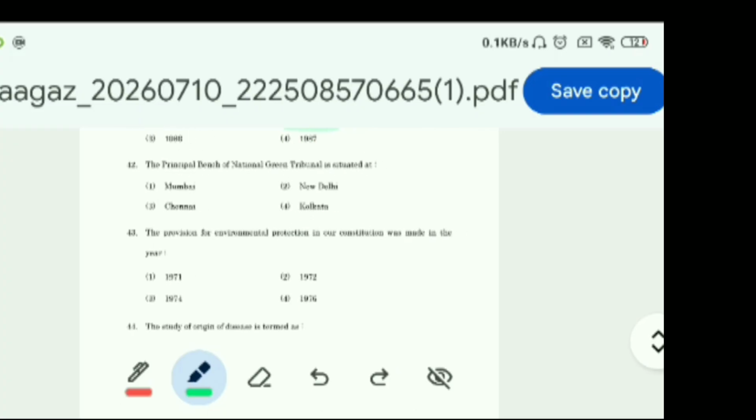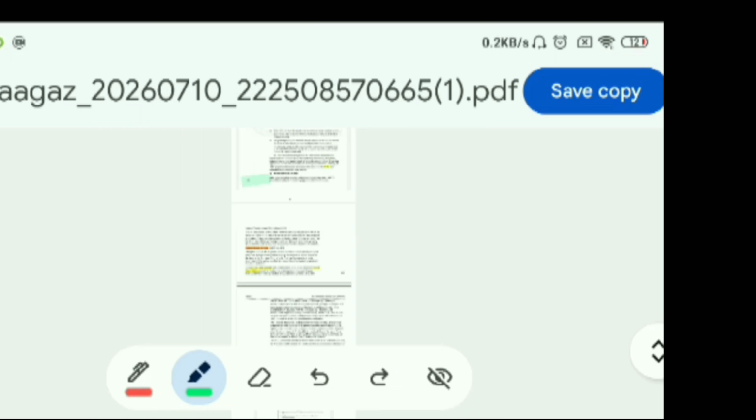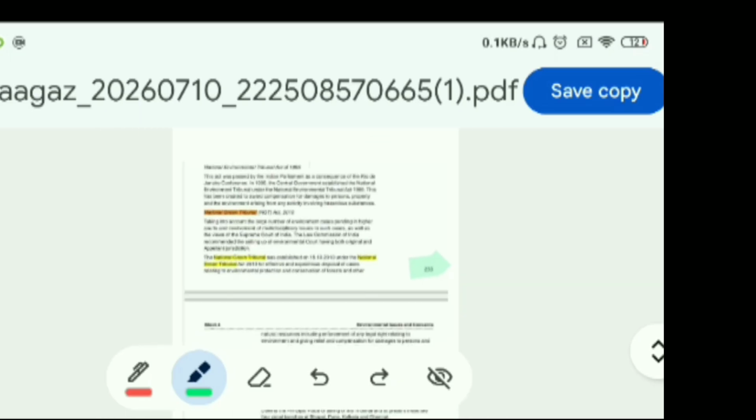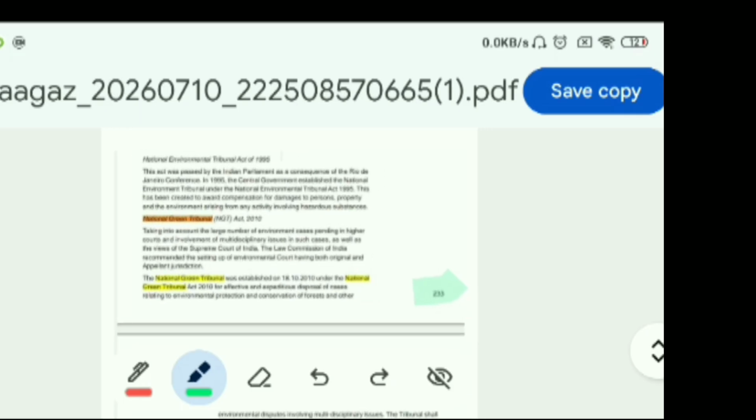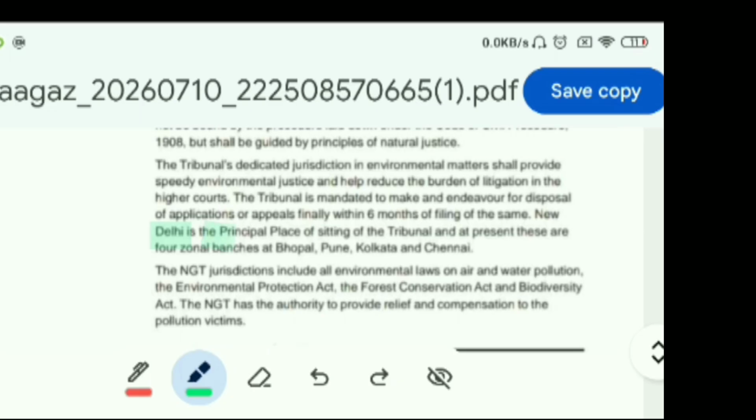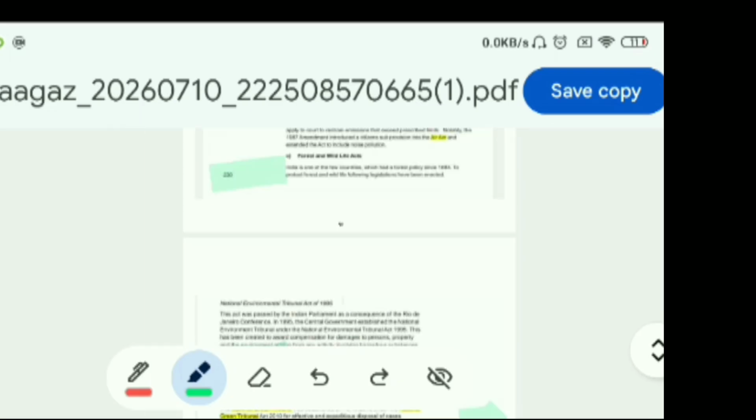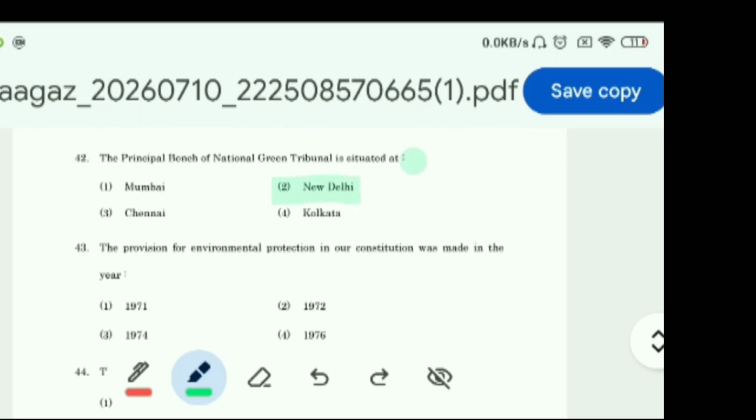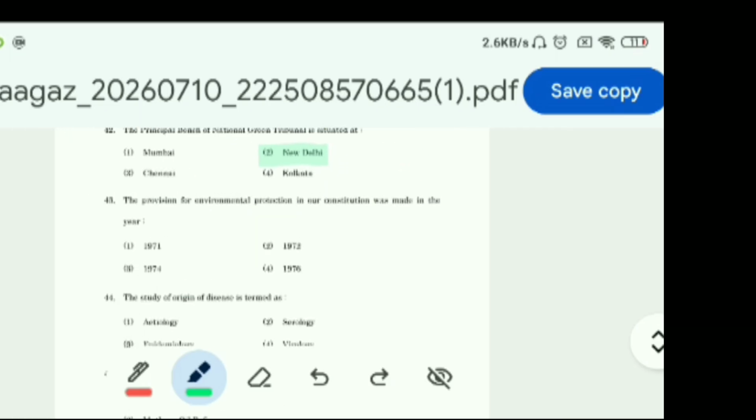Now question 42, the principal bench of the National Green Tribunal is situated at Mumbai, New Delhi, Chennai or Kolkata. This answer we can find on page number 233 of Block 4. In this paragraph, it says Delhi is the principal place of sitting of the tribunal. So the answer is New Delhi. Option 2, New Delhi, is the correct answer.